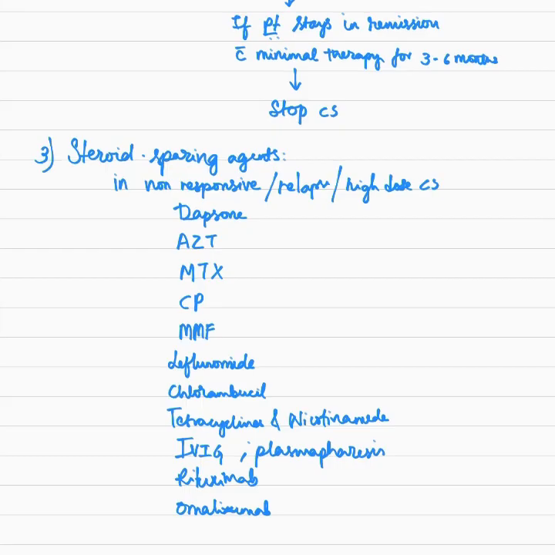And other than that, we can also go for steroid sparing agents such as dapsone, azathioprine, methotrexate, cyclophosphamide, mycophenolate mofetil, leflunomide, chlorambucil, tetracyclines, nicotinamide, IVIG, plasmapheresis, rituximab, omalizumab in non-responsive cases, or cases where there has been a relapse even after treating with corticosteroids, or where we have given high dose corticosteroids and the patient has still not responded. In those cases we can go for steroid sparing agents.